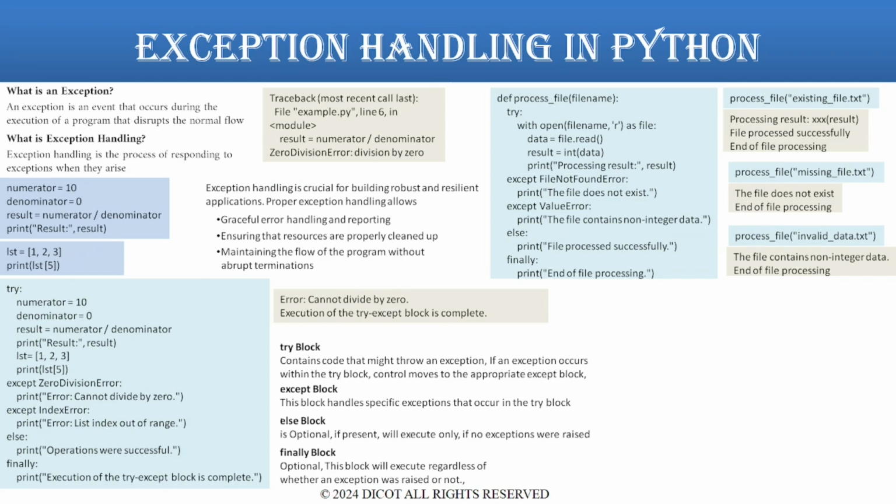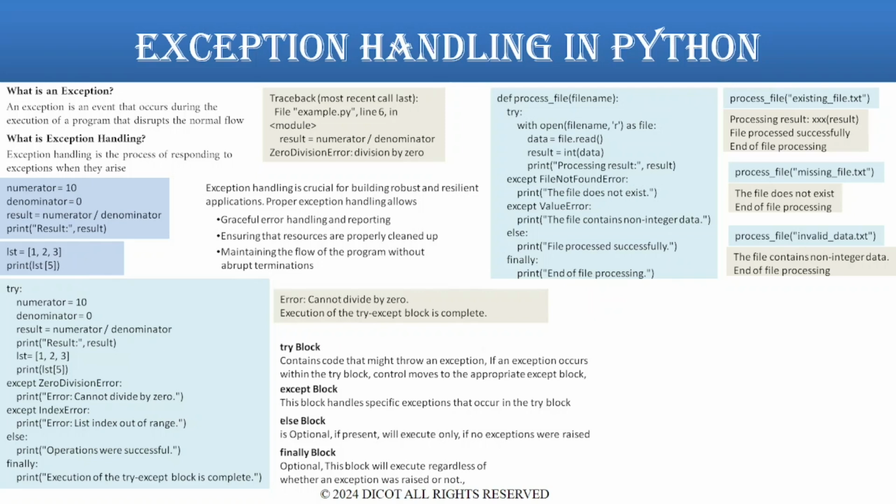In real-world applications, there could be many other types of exceptions that need to be handled, such as file not found errors, network connection errors, invalid input errors, and more. Effective exception handling improves the user experience and reliability of your software.